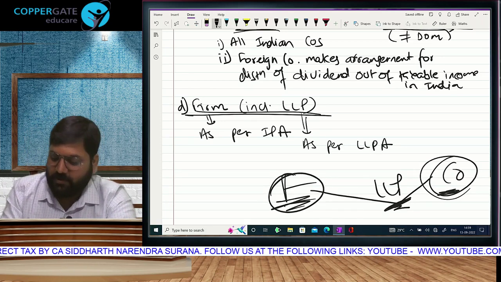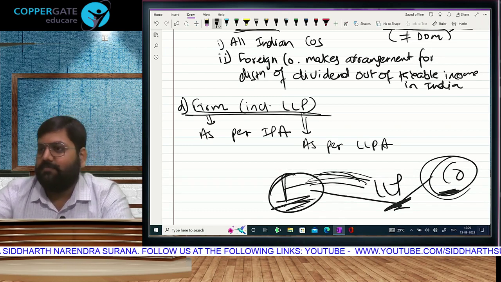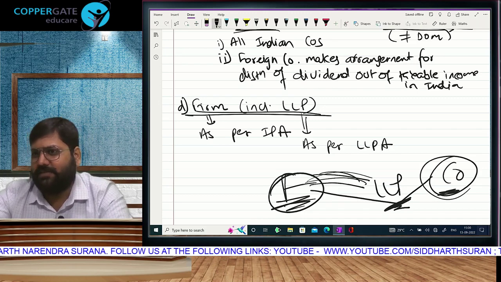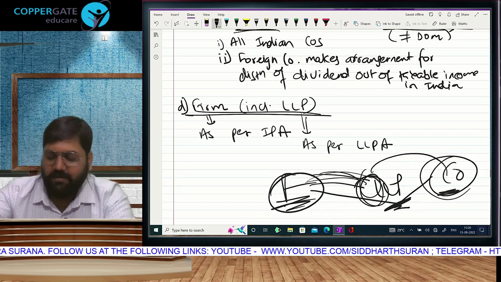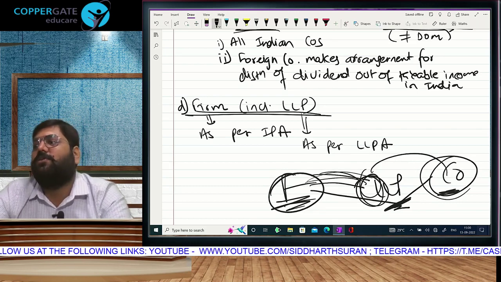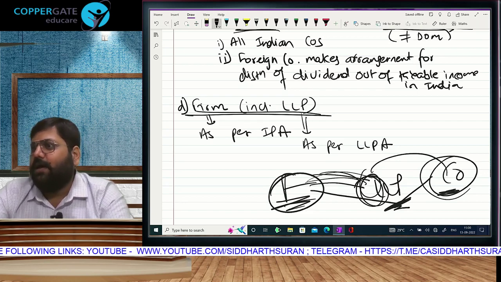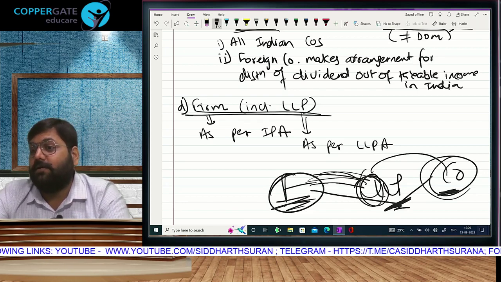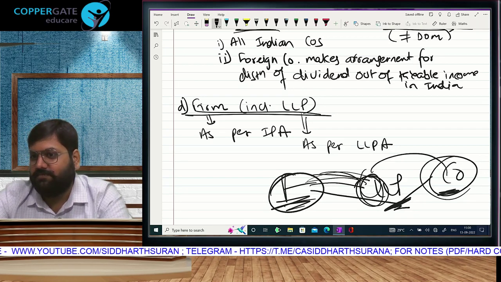We created something called LLP. All features taken from a firm: less paperwork, less hassle, less everything. And one feature taken from a company, which? Limited liability. Mixed economy. That's a new form of organization called LLP. Most corporate organizations now register as LLP. In fact, companies are actually converting into LLPs, which is reducing their paperwork and their burden.